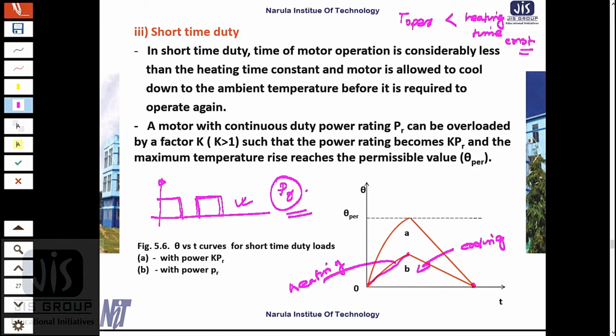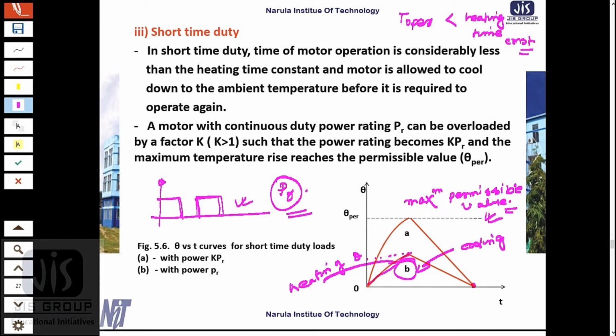This B is my operating characteristic, and theta par is my maximum permissible value.